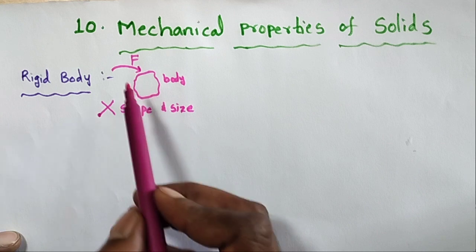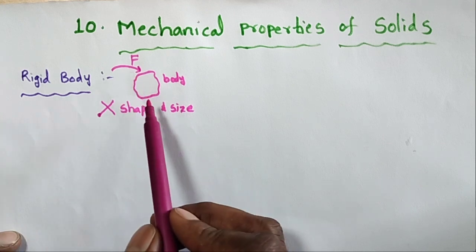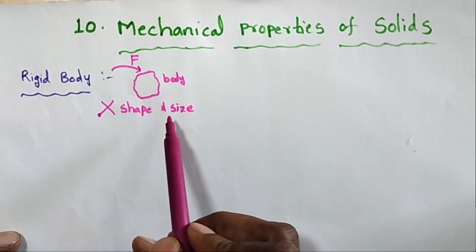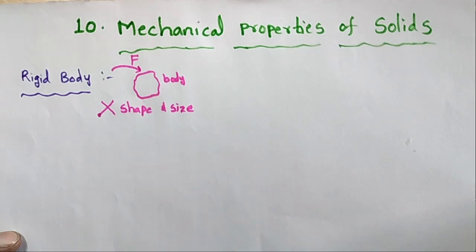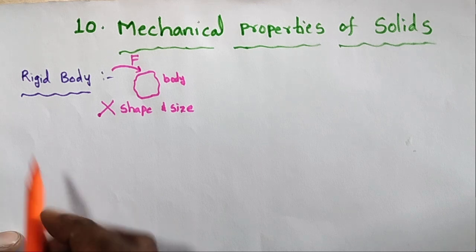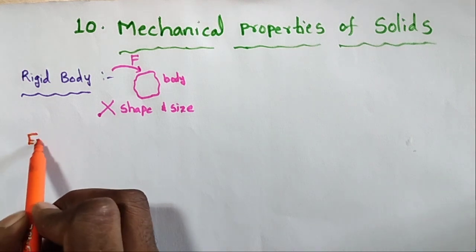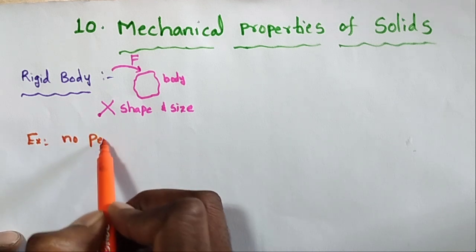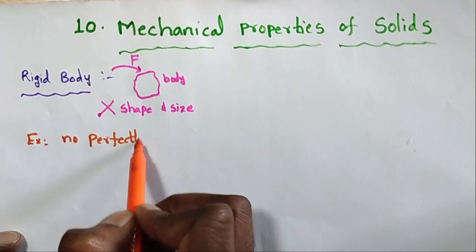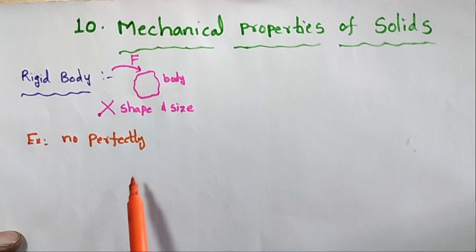So what is a rigid body? When an external force is applied on the body, the shape and size do not change. That body is called a rigid body. What are examples of a rigid body? There is no perfectly rigid body in nature.